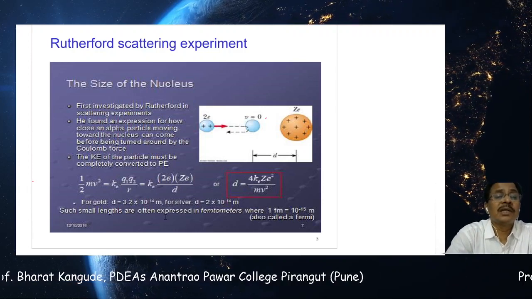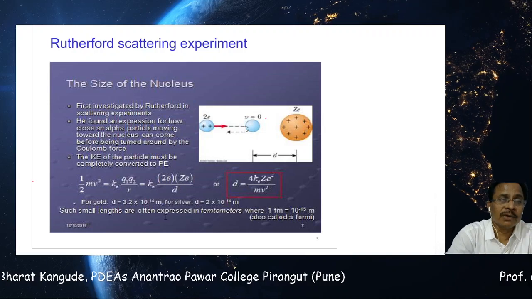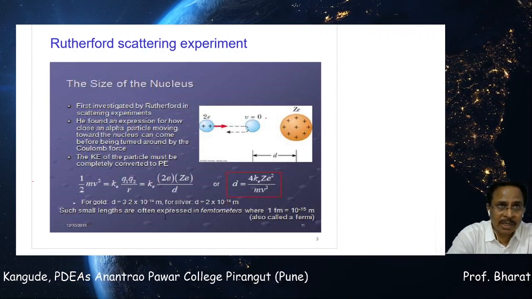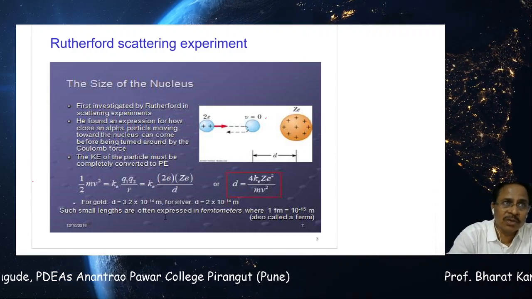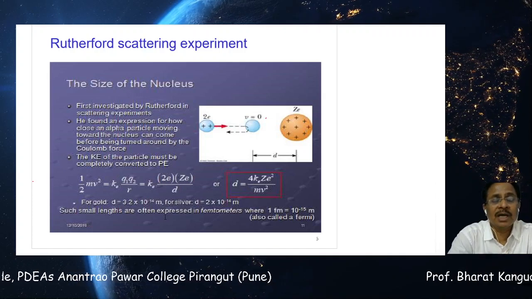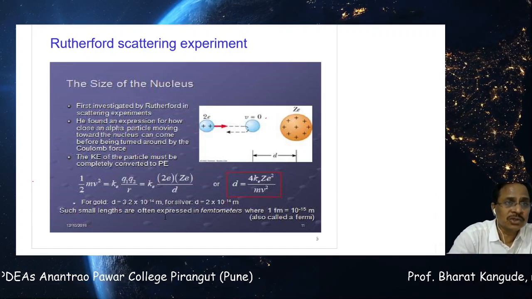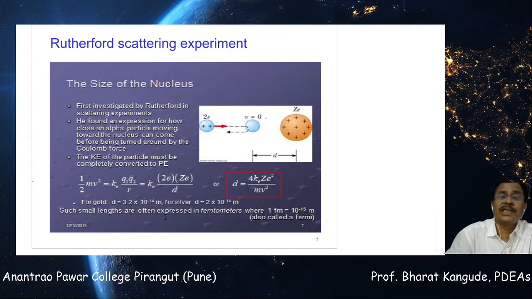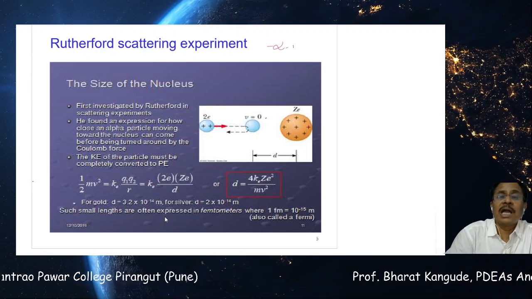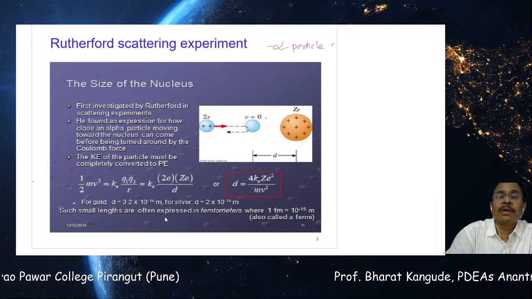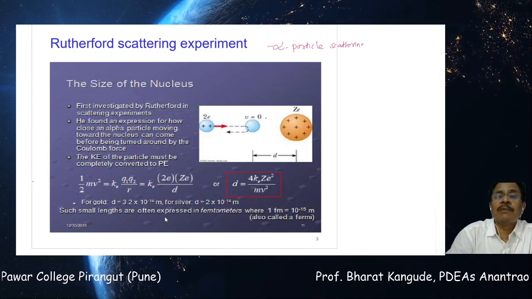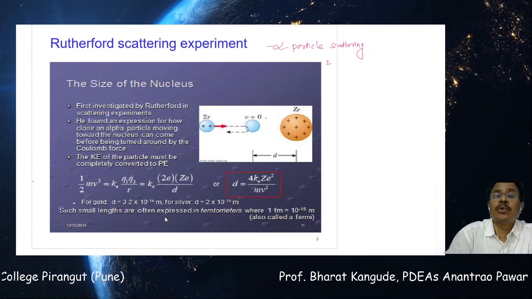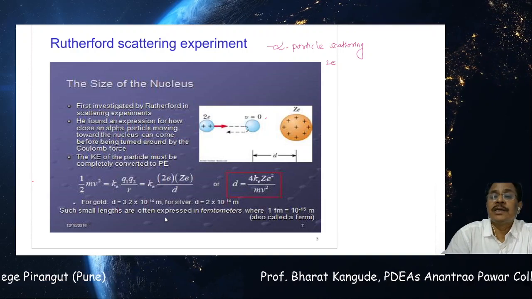This type of classical idea was used by Rutherford to understand the size and structure of the nucleus. As I said, atomic physics was well known till Rutherford, but people did not know anything about the nucleus, its size and its constituents. For that, a very nice experiment was done by Rutherford, called alpha particle scattering. Till then it was not known that the alpha particle is a helium nucleus, but it is a particle which contains 2 positive charges, twice e.